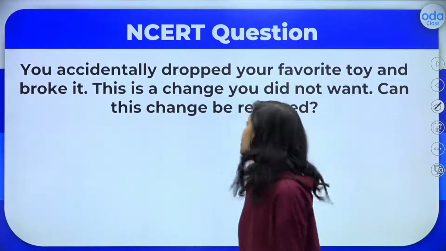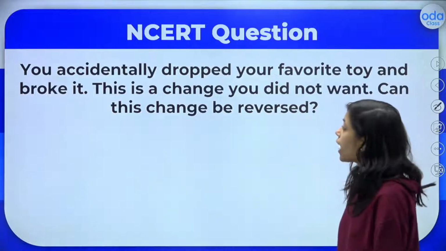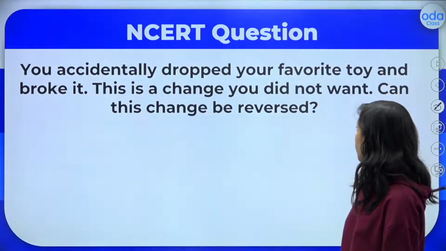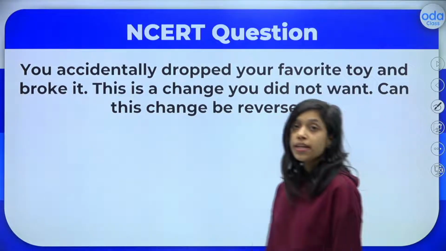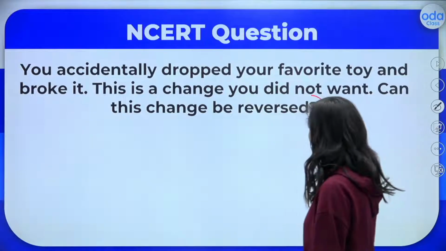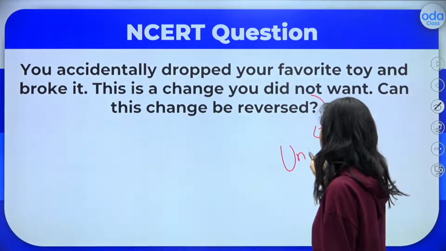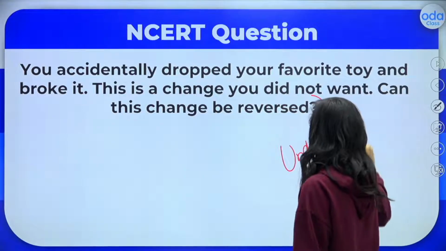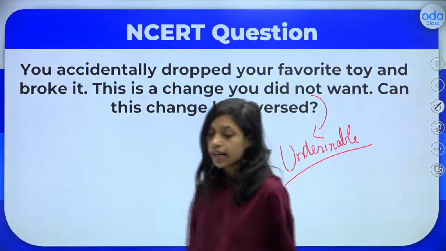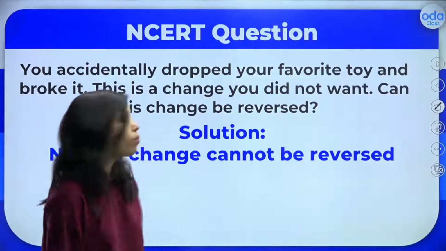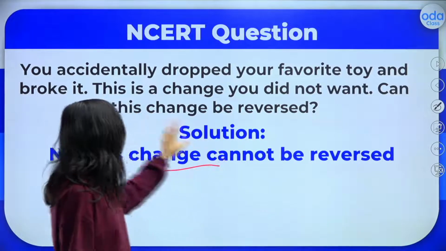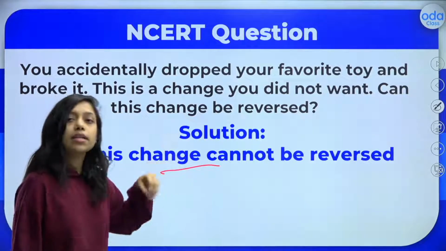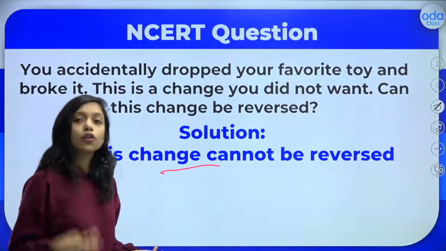You accidentally dropped your favorite toy and broke it. This is a change you did not want. Can this change be reversed? Of course, if you did not want it, that is undesirable. You didn't want this change to happen. It was undesirable, but it happened, right? So can this be reversible? No, it is not reversible, because I know it is a physical change, but some physical changes are not reversible, right?